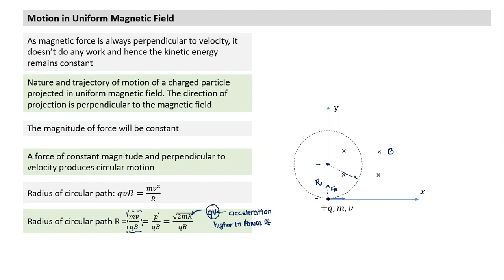Can we find out the time period? Shravani, can you tell me how you find time period now? Sir, 2 pi r by v. Perfect. Time period is distance by speed, which is 2 pi r by v. What is r equal to? r is equal to mv by qB. So 2 pi mv by qBv.